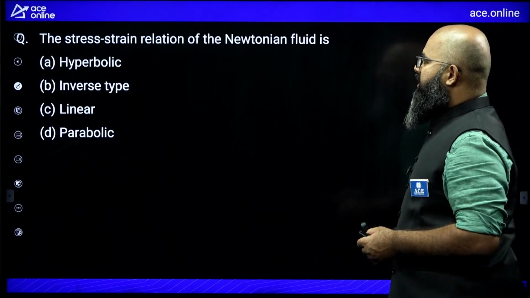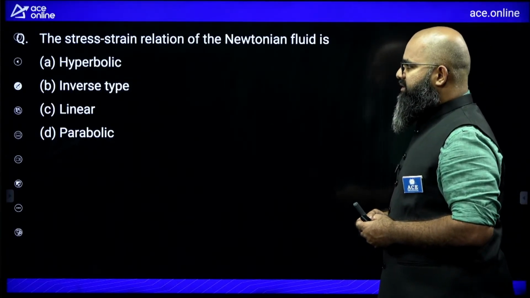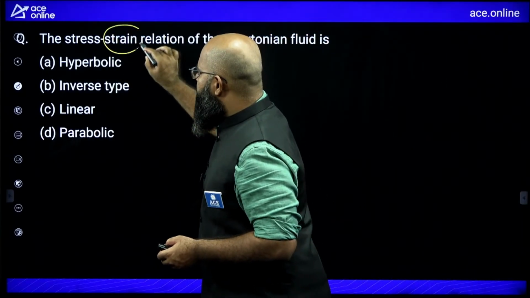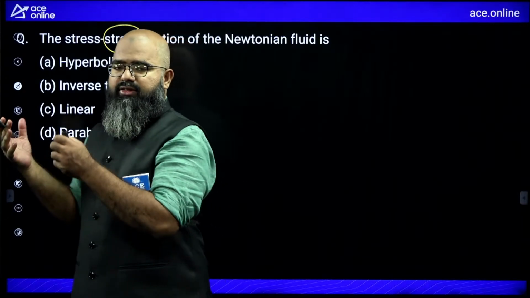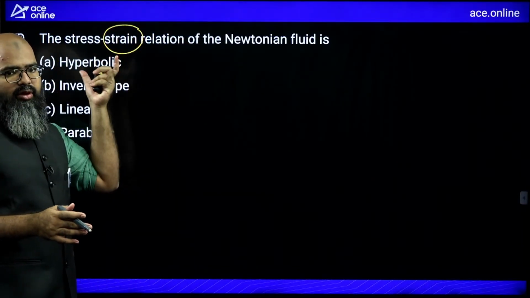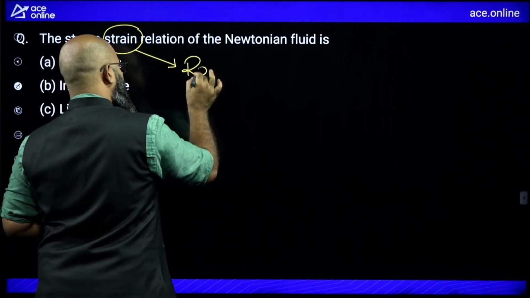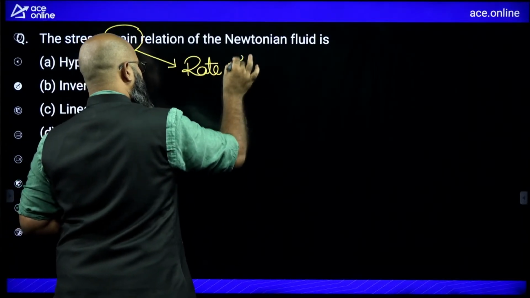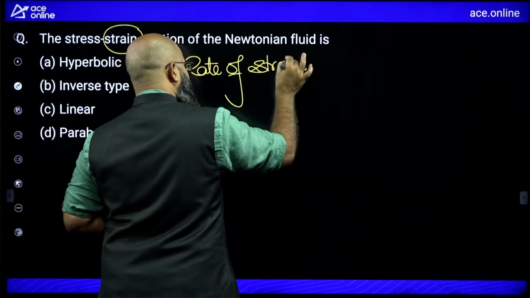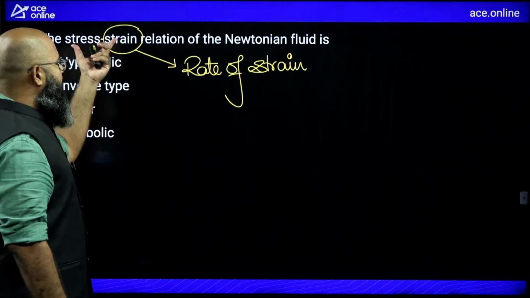Moving further. The stress-strain relationship of Newtonian fluid is, what kind of relationship do we have? Strictly speaking, it should be rate of strain over here. But I remember this was the statement given in your examination. That is why I have taken directly the same name only. Strictly speaking, it should be rate of strain. Rate of strain. This would be perfectly correct. But since SSC examination itself has given strain as a word over here, I have directly taken it as it is.